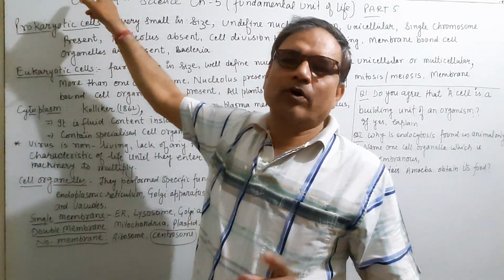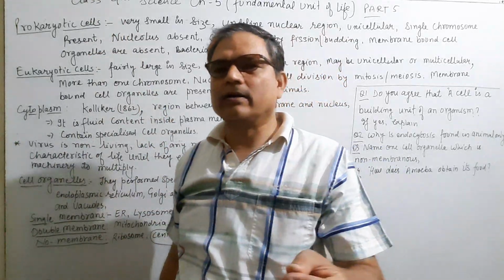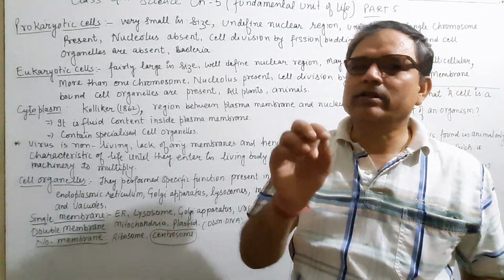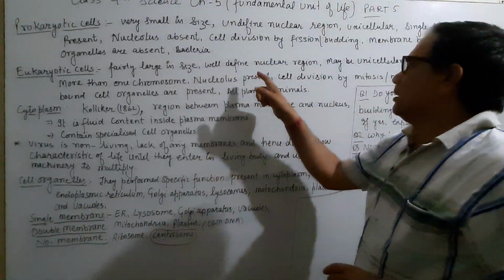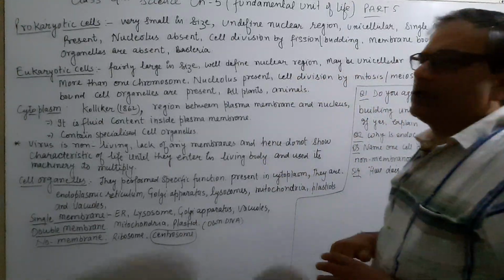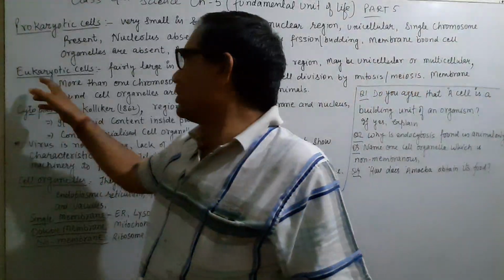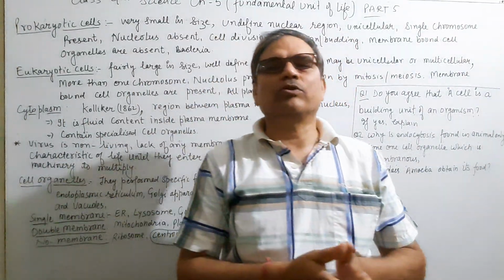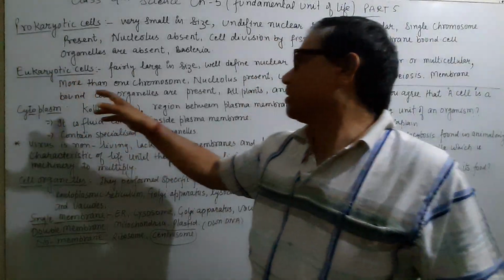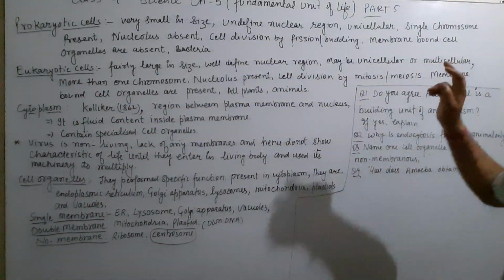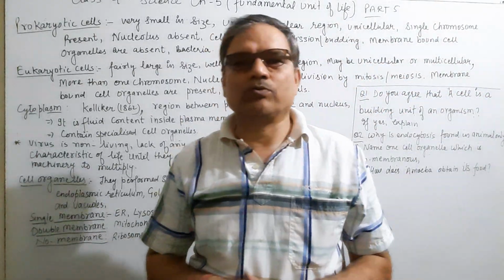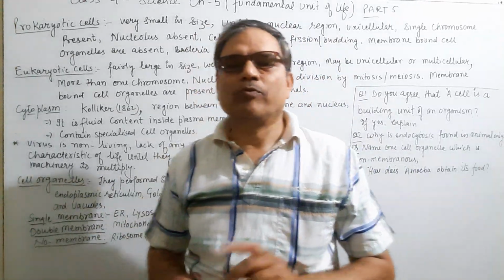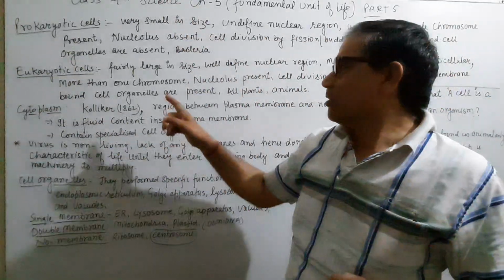In prokaryotes the nuclear region is not defined. As you said in the previous class, when the nuclear region is not well defined, only the nucleic acid is present. Where the nuclear region is well defined, the cell may be unicellular or multicellular, a single-cell organism or more than one cell. In multicellular organisms, eukaryotic cells contain more than one chromosome, whereas a prokaryotic cell has only one chromosome.